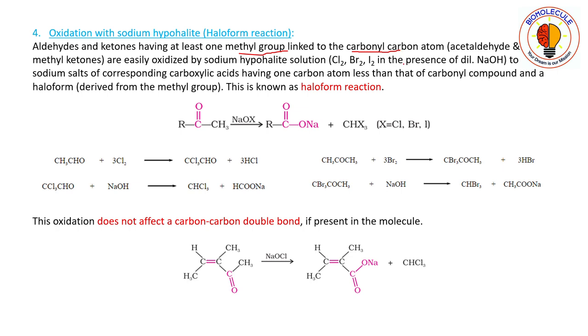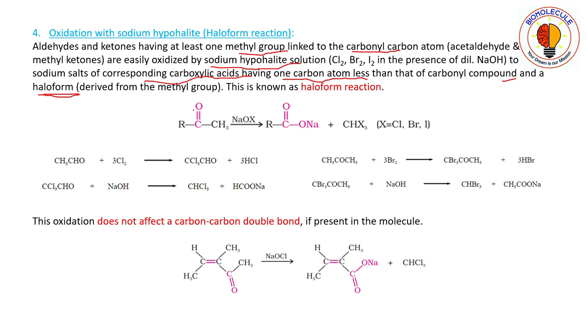Okay, and it will get oxidized in presence of sodium hypohalite solution to the sodium salts of corresponding carboxylic acid having one carbon atom less than that of the carbonyl compound, and you will get an extra haloform compound. Okay, so this is known as haloform reaction.